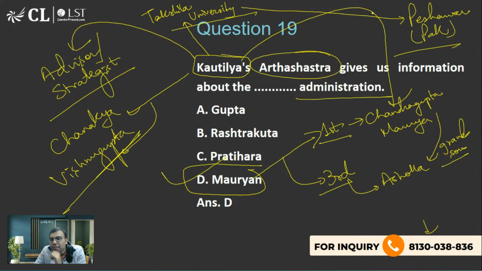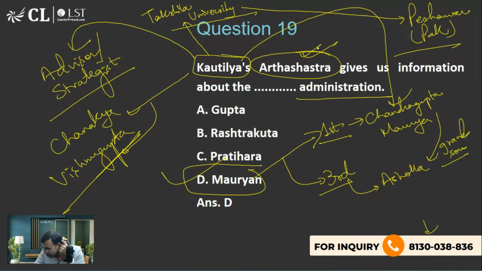One more thing I want to know. Arthashastra, his book, is regarding what? What is the subject of that? Economics.